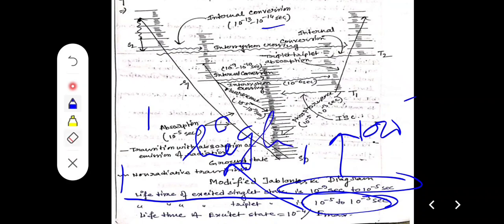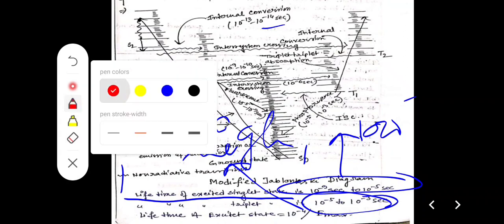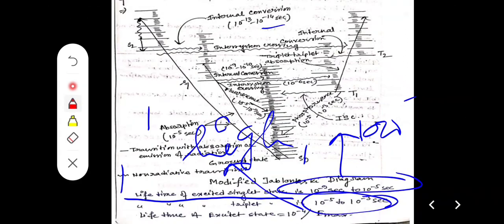So singlet excited states are short lived, and triplet excited states are longer lived than singlet excited states.